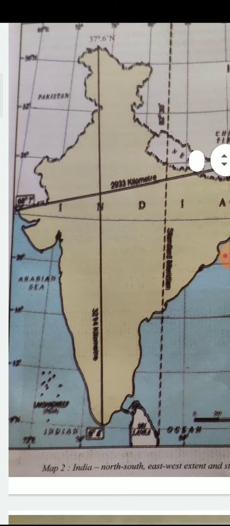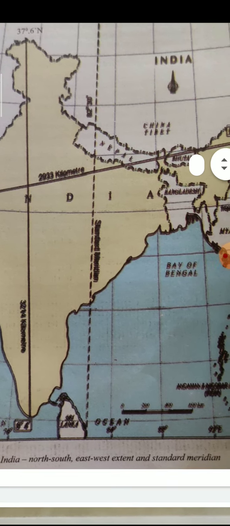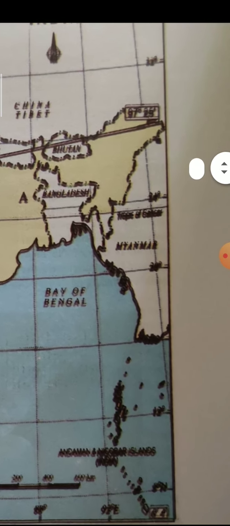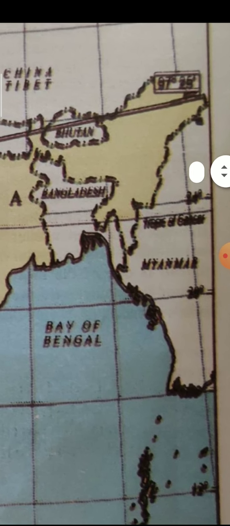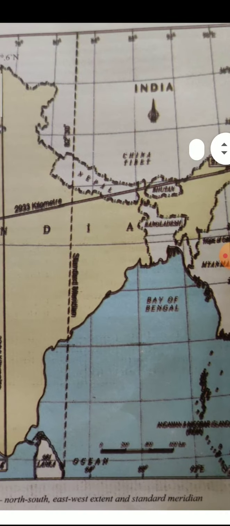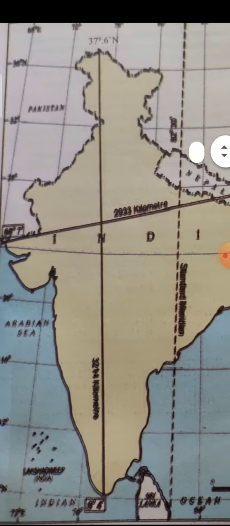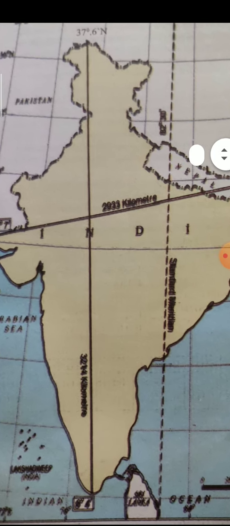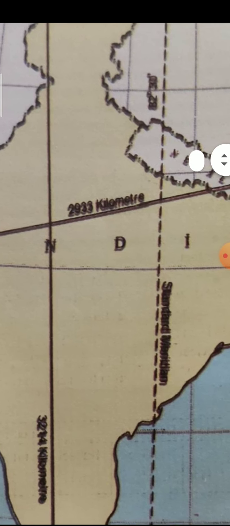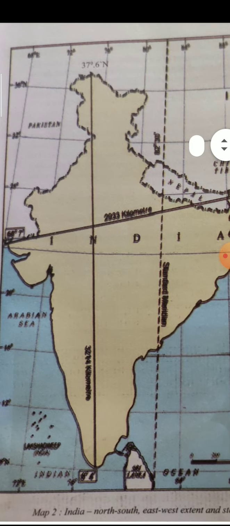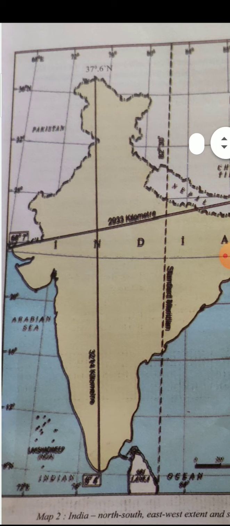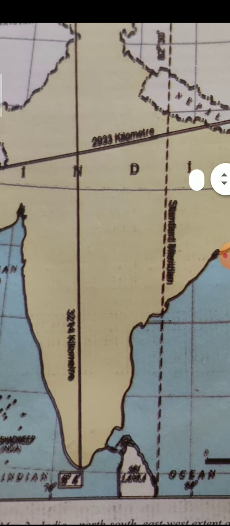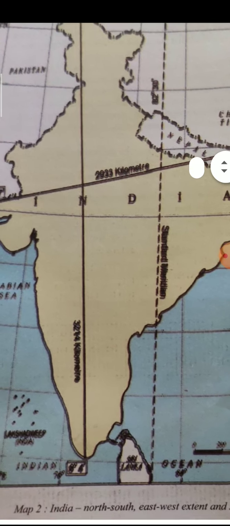And the Tropic of Cancer, that is 23.5 degrees north, divides India into two, that is north and south. Our time is 5.5 hours ahead of the Greenwich meridian, which is measured at 0 degrees longitude in Greenwich. So our time is always 5.5 hours ahead of the London Greenwich time.